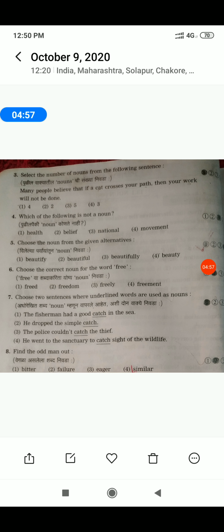Choose two sentences where the underlined words are used as nouns. The correct option is the first one. The fisherman had a good catch in the sea. Here, catch is the word used as a noun. So the first option is the correct option.